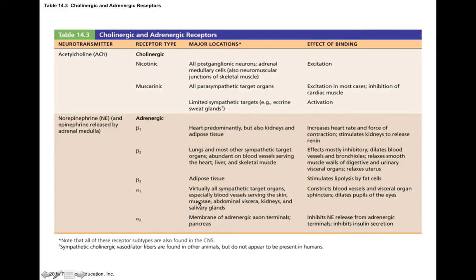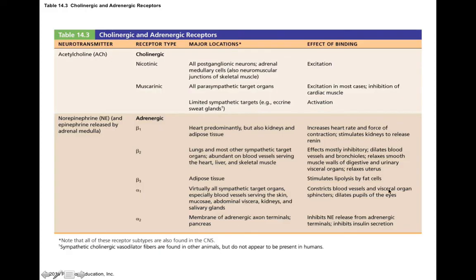Now, alpha 1 receptors are located on most sympathetic target organs, especially the blood vessels of your skin, mucosa, abdominal viscera, kidneys, and salivary glands. But if you think about this, alpha 1 receptors are associated with these organs, but is it important for blood flow to increase in skin, mucosa, abdominal viscera, kidneys, and salivary glands? The answer is no. So the effect of alpha 1 receptors is it actually causes constriction of blood vessels as well as visceral organ sphincters.